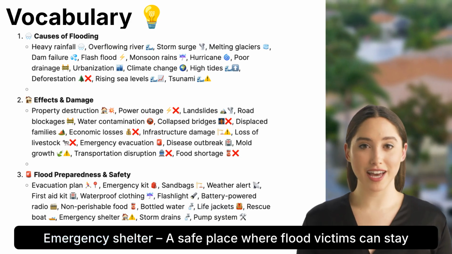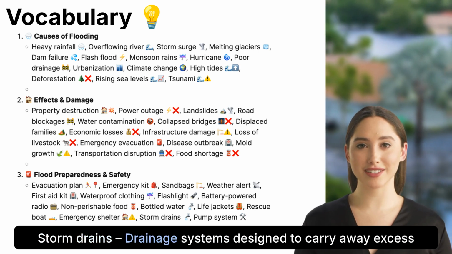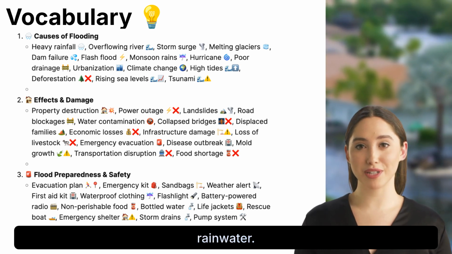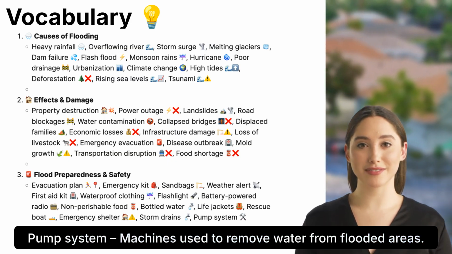Emergency shelter. A safe place where flood victims can stay temporarily. Storm drains. Drainage systems designed to carry away excess rainwater. Pump system. Machines used to remove water from flooded areas.